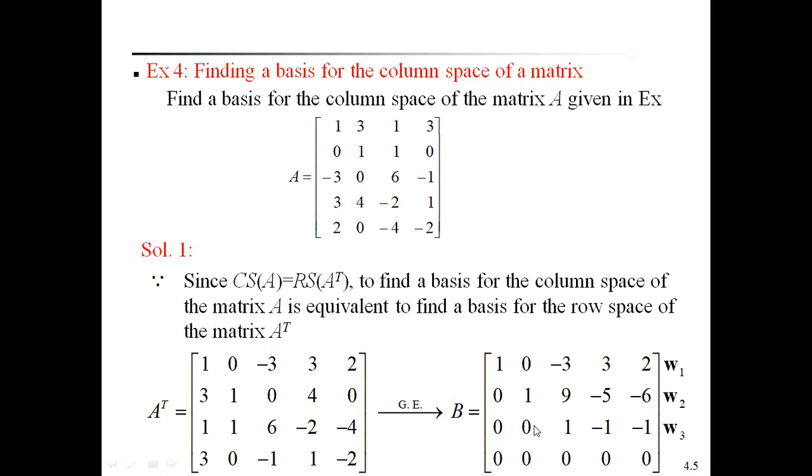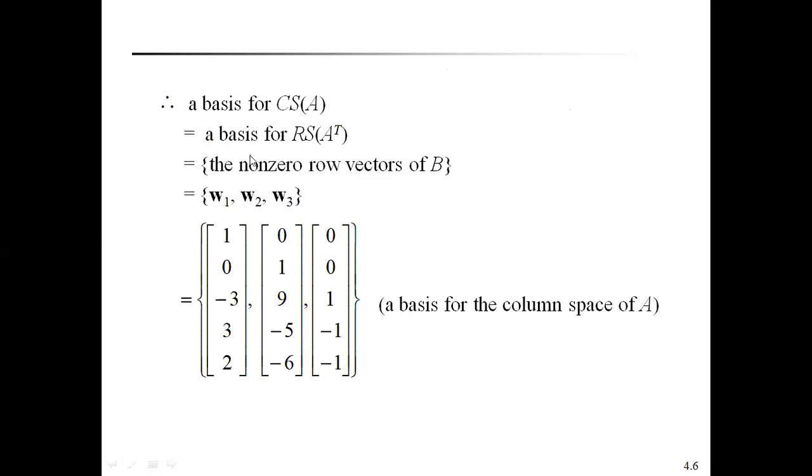In this we find the three non-zero rows that form a basis for the row space of A power T. Row space of A power T, that is a basis for the column space of A, is equal to the non-zero row vectors of B, W1, W2, W3, written in the form of columns. Therefore, it forms a basis for the column space of the matrix A.